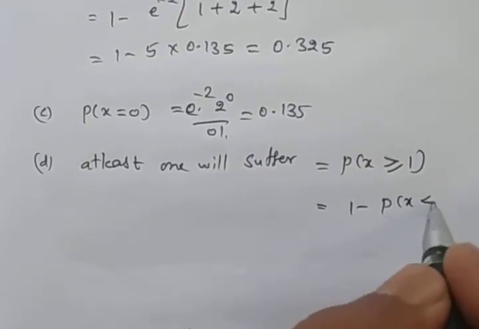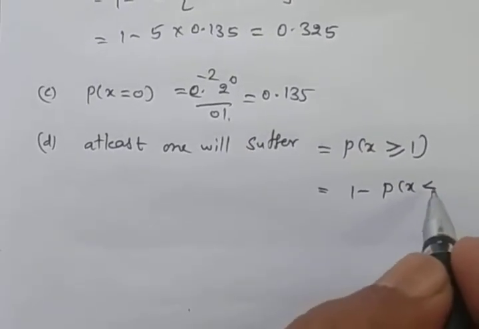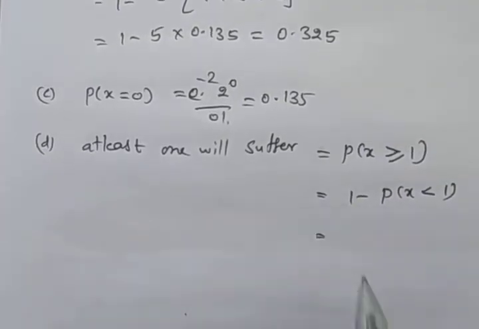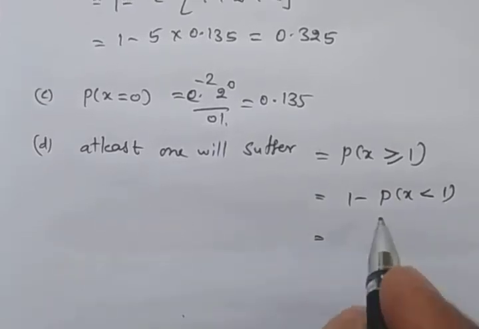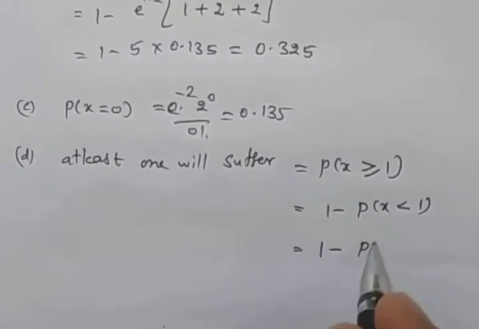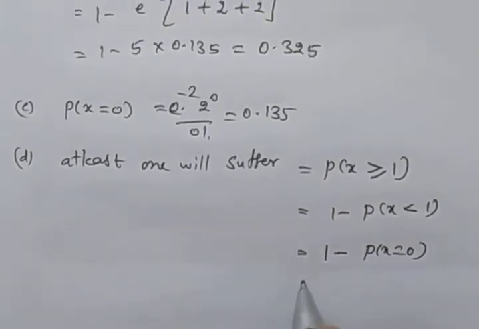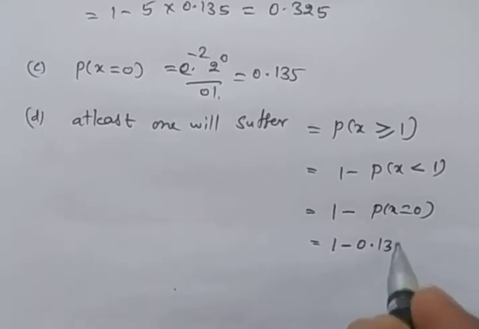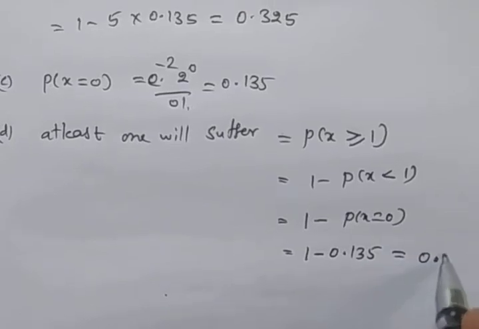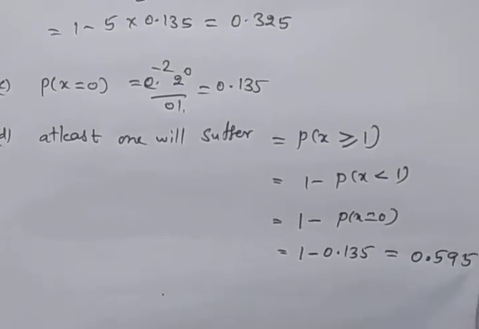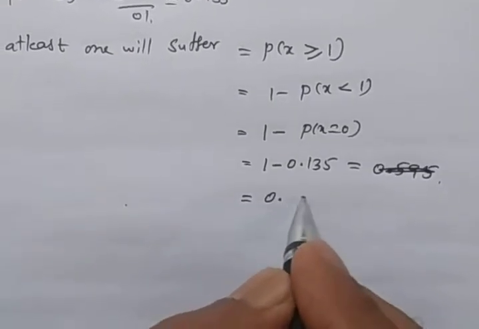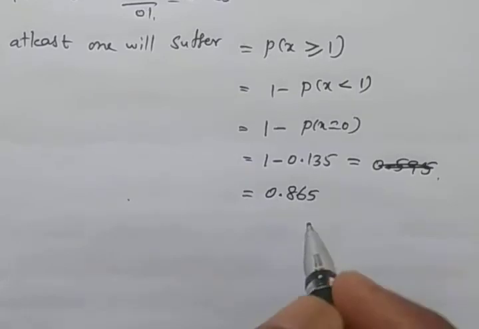While writing the reverse, P of x less than 1 should be subtracted from 1. So 1 minus, here x less than 1 can be written as x equal to 0. 1 minus 0.135. So already we have written here. So 1 minus 0.135 is 0.568.